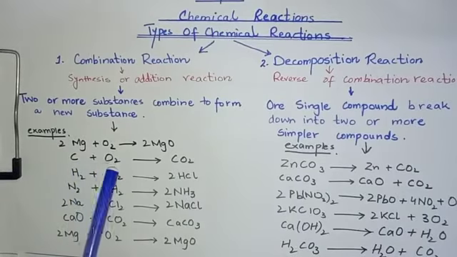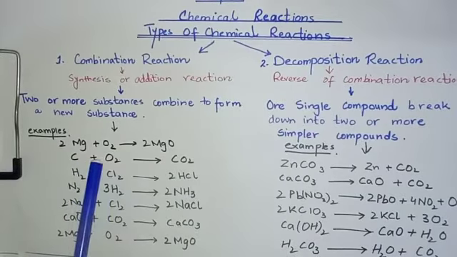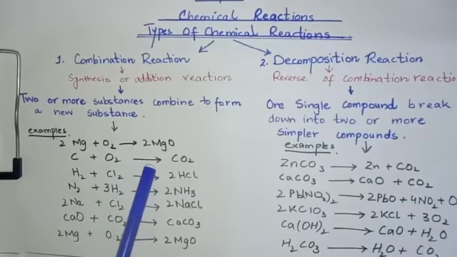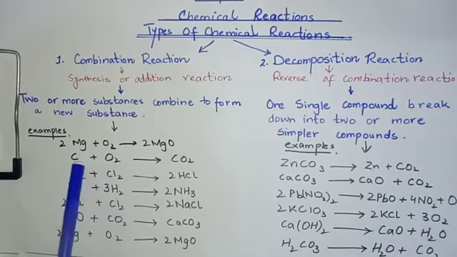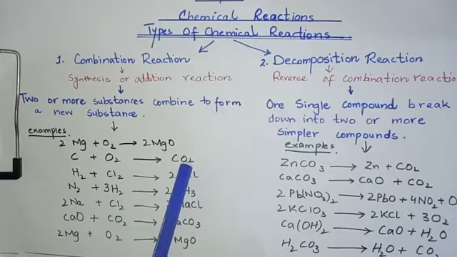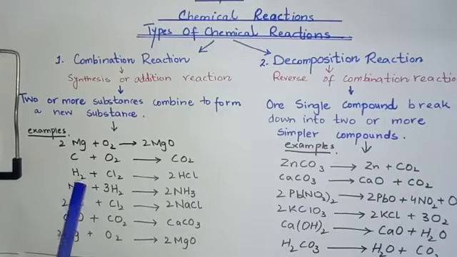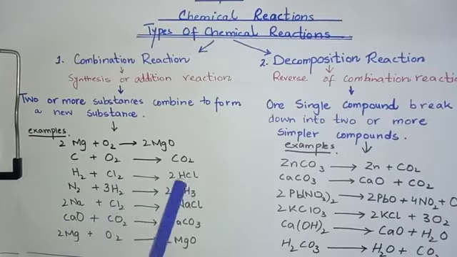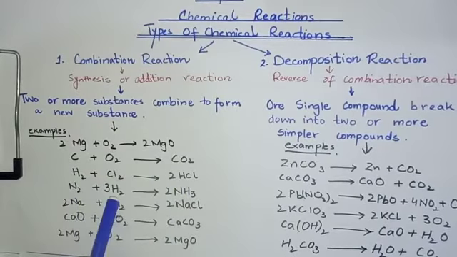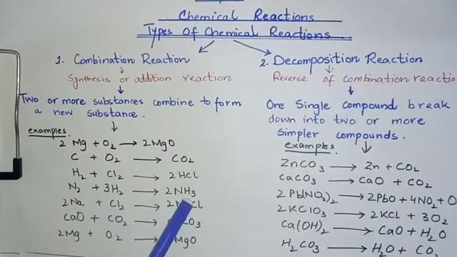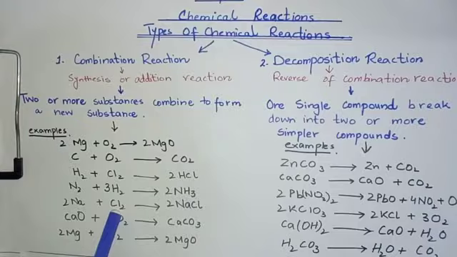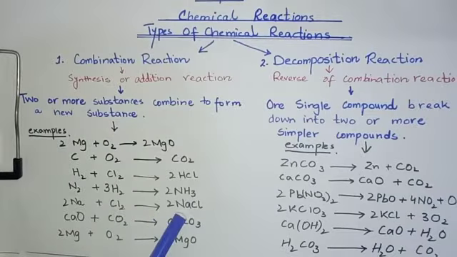Next is carbon and oxygen combined together. This plus sign shows that both are combined together, and this arrow sign shows that the reaction is proceeding. When carbon and oxygen combine together, they form carbon dioxide. This is also a combination reaction. Next, hydrogen and chlorine combine together and form hydrochloric acid. Next, nitrogen and hydrogen combine together and form ammonia. Next, sodium and chlorine combine together and produce sodium chloride.